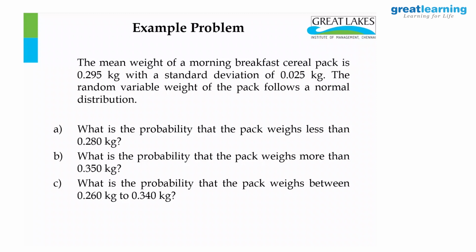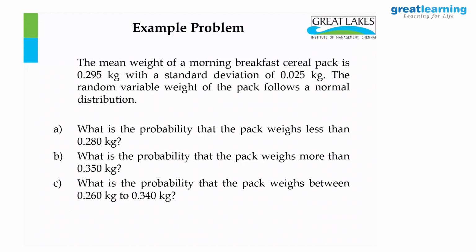The mean weight of a morning breakfast cereal pack is 0.295 kilos with a standard deviation of 0.025 kilos. The random variable weight of the pack follows a normal distribution. First question: what is the probability that the pack weighs less than 0.280 kilos? The second one is, what is the probability that the pack weighs more than 0.35 kilos? And the last one is, what is the probability that the pack weighs between 0.26 kilos to 0.340 kilos? This is the question.